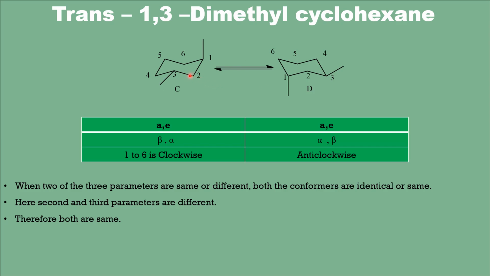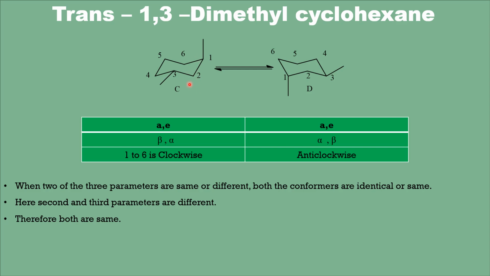Now let us try to understand the stereochemical relationship between these two by the procedure that we followed earlier. Let us travel from axial to equatorial, and here also axial to equatorial. This axial is beta and equatorial is alpha, so we are traveling from beta to alpha. But here this axial is alpha and equatorial is beta. Therefore we travel from alpha to beta here.